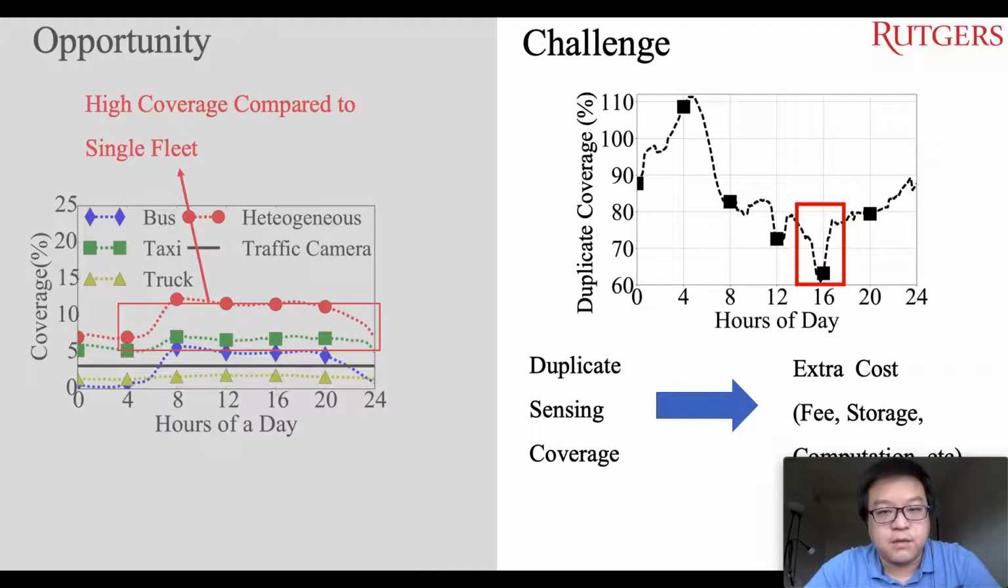However, this also brings a challenge, that is the duplicate sensing coverage, which may increase the cost of sensing. As the right figure shows, there is a lot of duplicate coverage during a day. This will increase the actual cost, such as the data uploading fee, and the storage and computation resources in the cloud server. This paper designs a task scaling method to address this issue.